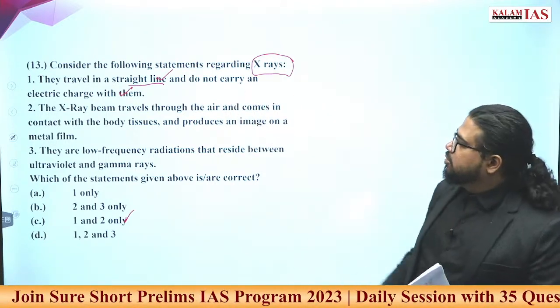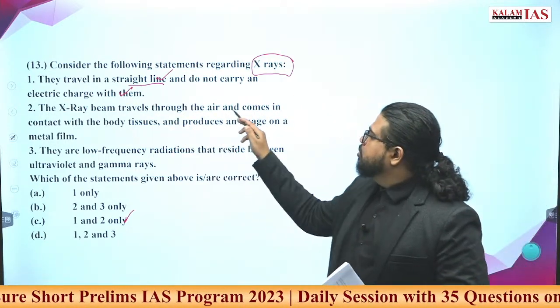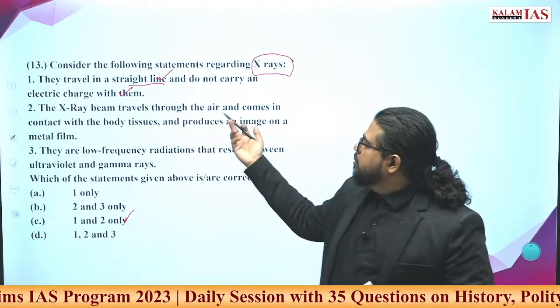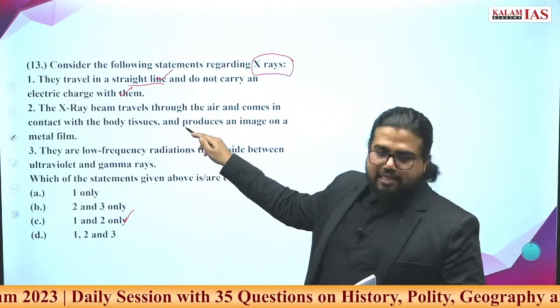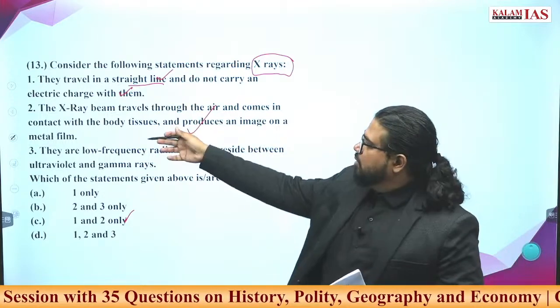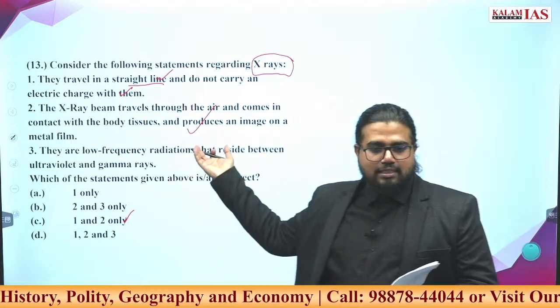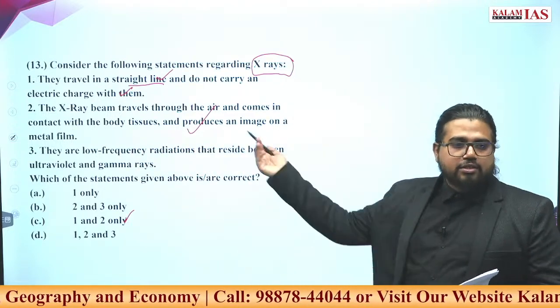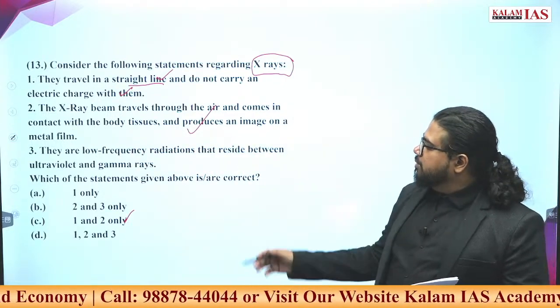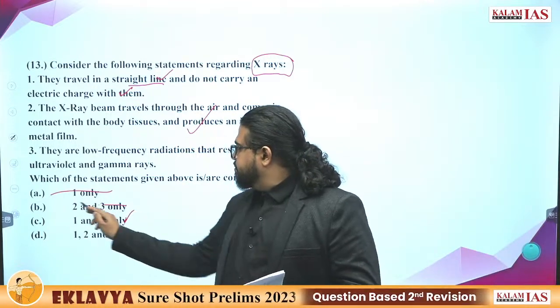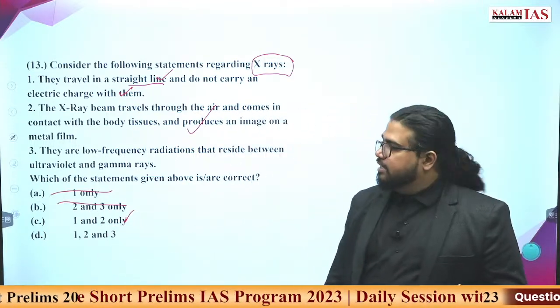It doesn't carry charge on its own. X-ray beam travels through air and comes in contact with body tissues and produces an image on a metal film. Very much correct. That's why we call it exposure to X-rays, it ionizes the cells in the body. That's why it's dangerous to have higher exposure or continuous exposure to X-rays. Both these statements are correct. So the answer can be either C or D.